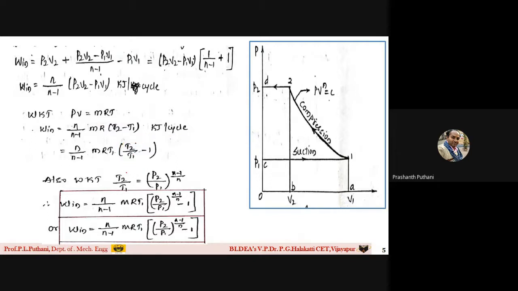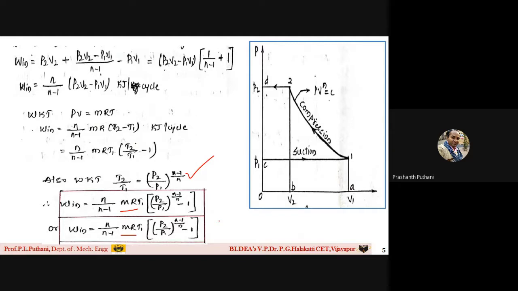T2 by T1 is equal to (P2 by P1) raised to the power of (n minus 1) by n. So the work input is n by (n minus 1) mR T1 into [(P2 by P1) raised to the power of (n minus 1) by n, minus 1]. This is the equation in terms of pressure ratio, students. So you can write the work input equation in any of these forms.